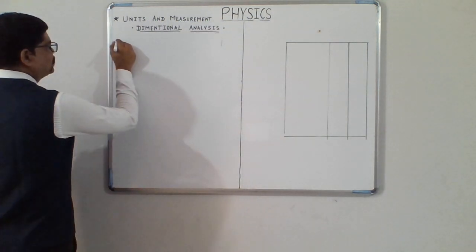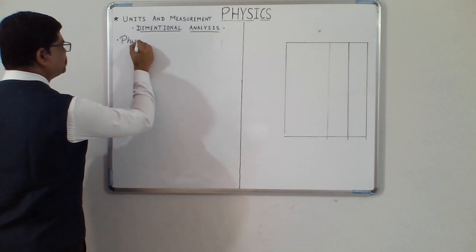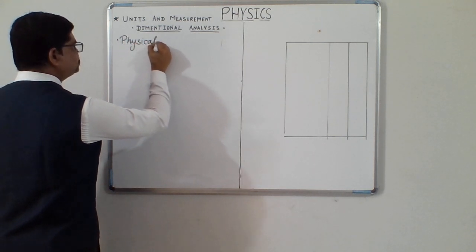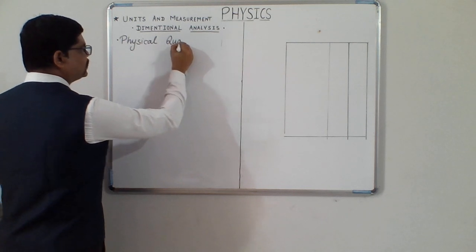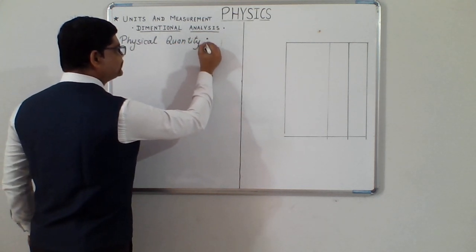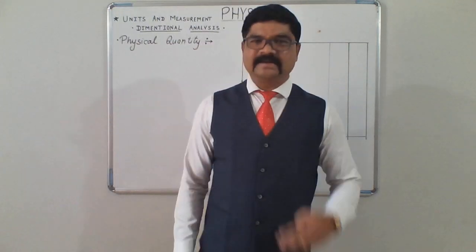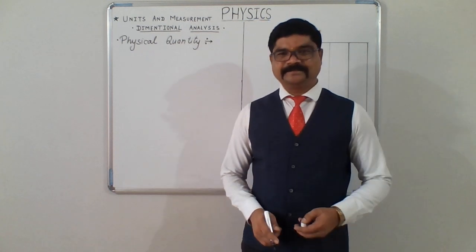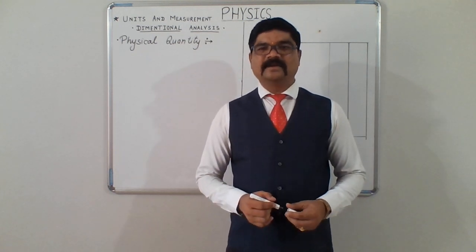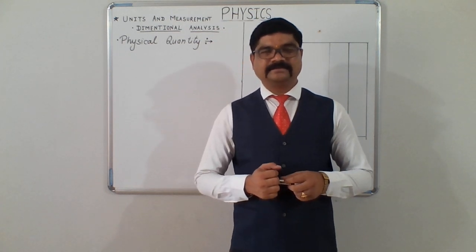So what is a physical quantity? A physical quantity is anything that can be measured directly or indirectly. For example, to measure the temperature, we can use a thermometer.